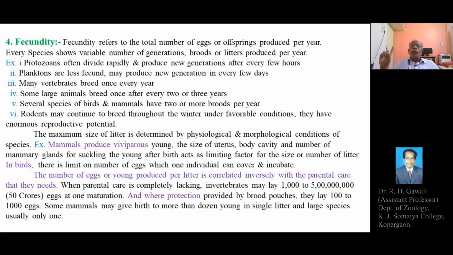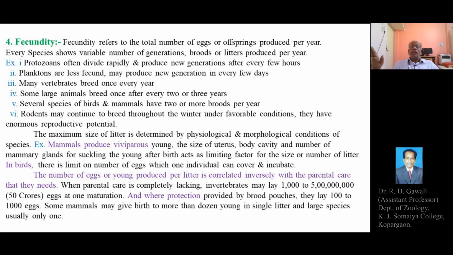But again, the number of individuals produced in a generation may be one, two, or more. That is a brood. They may produce a single young one, or they may have more young ones in the form of broods or litters. Then some large animals breed once after every 2 or 3 years.